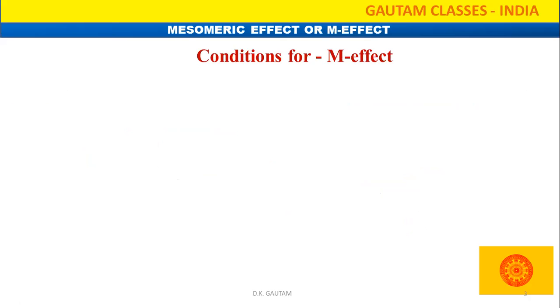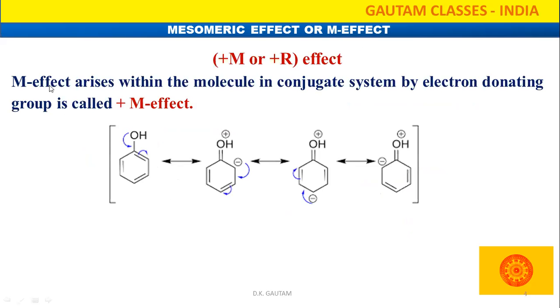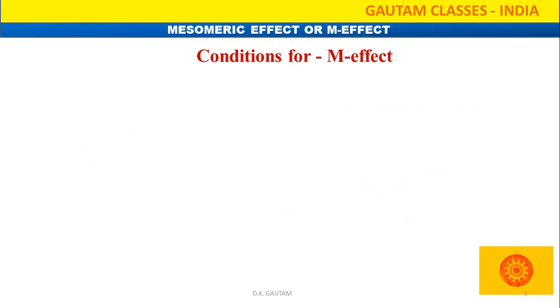The second thing is how we can identify which one is the minus M effect and which one is the plus M effect. There are some conditions by which we can easily identify which one is the plus M effect or the minus M effect.